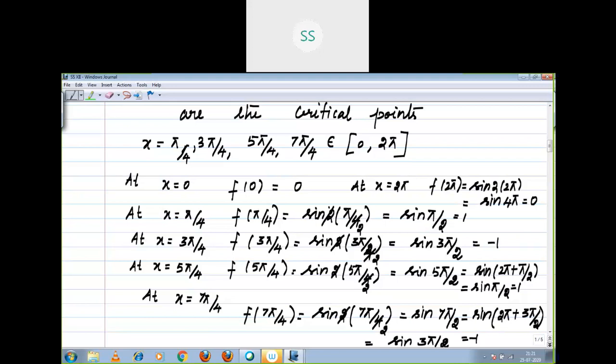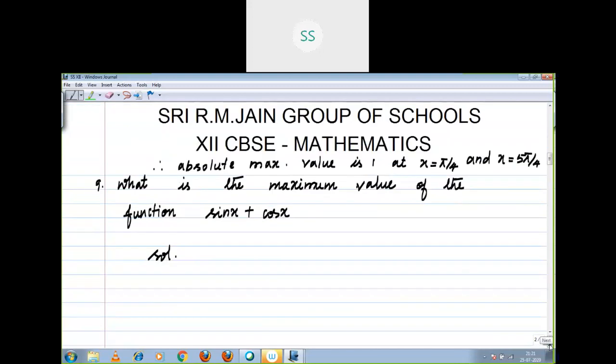Critical points as well as the end points, everything you have to substitute in the given function. Finally, you should conclude what is absolute maxima and absolute minima. Here they are expecting maximum, that is absolute maximum. The absolute maximum value is 1 at x is equal to pi by 4 and x is equal to 5 pi by 4.